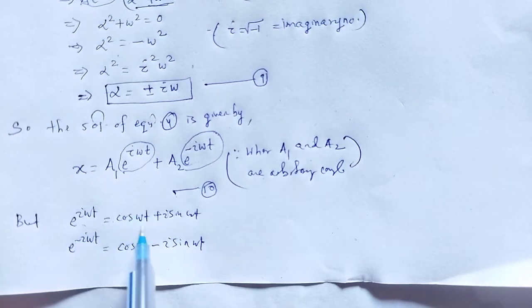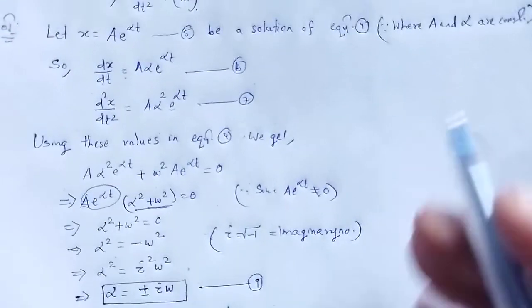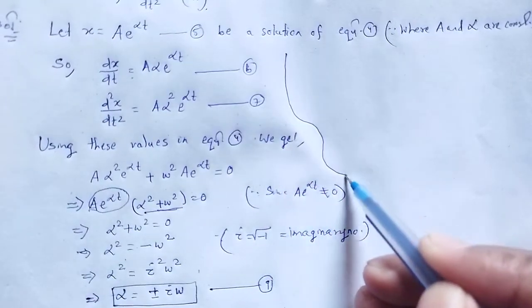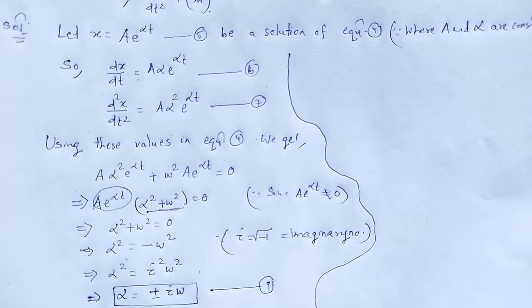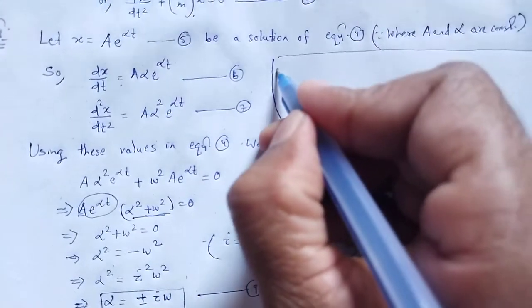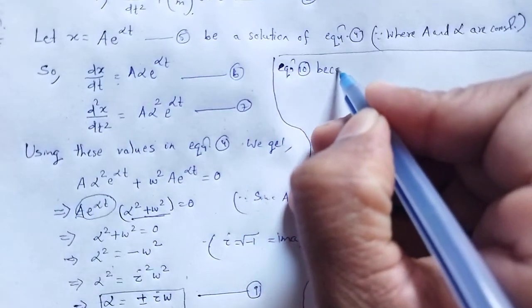Replacing these values in equation number 10, equation 10 becomes